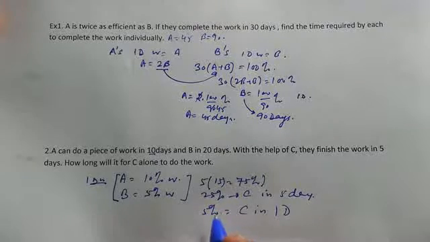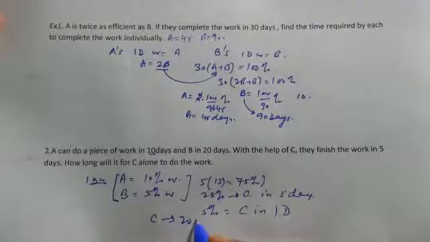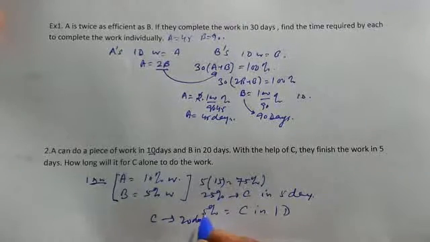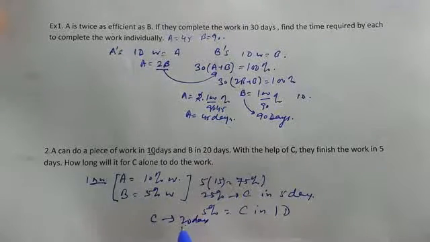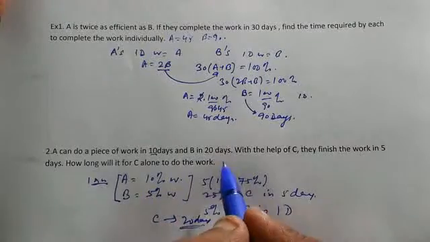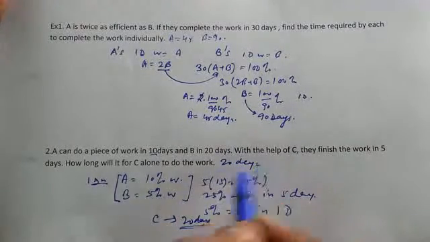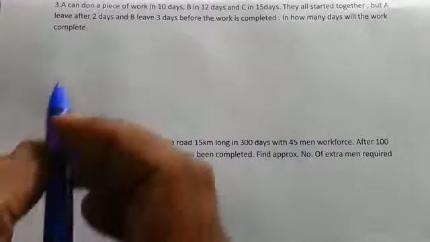So 5% work in 1 day, that means C can finish the work in 20 days, because 5% work in 1 day, therefore 100% work in 20 days. So try to think in these terms and the question becomes really very easy. How long will it take C to do the work? That is 20 days. Correct? Okay. Now let us see another question.